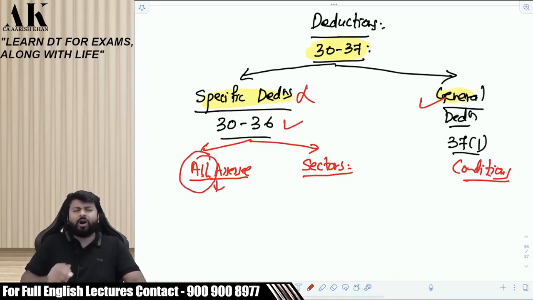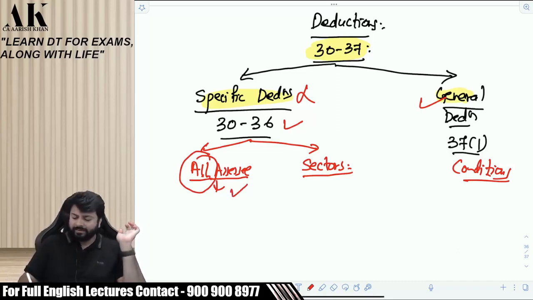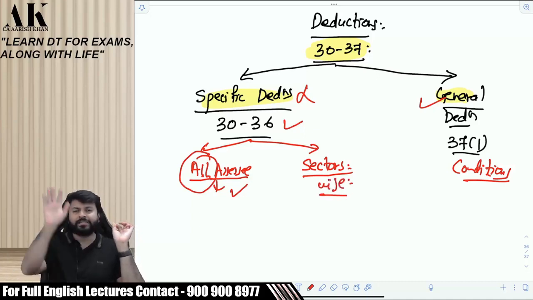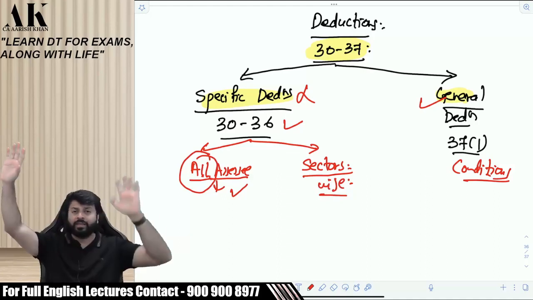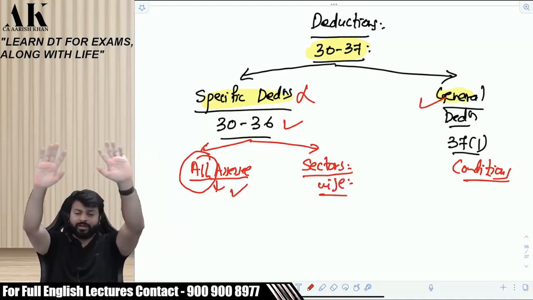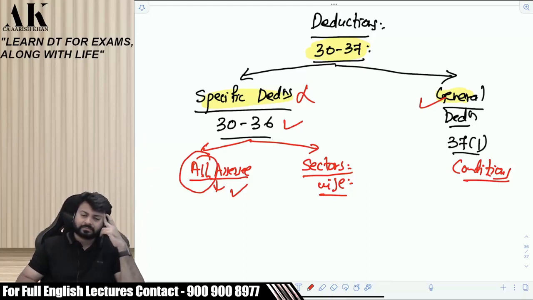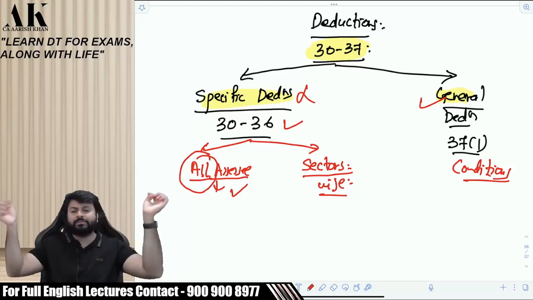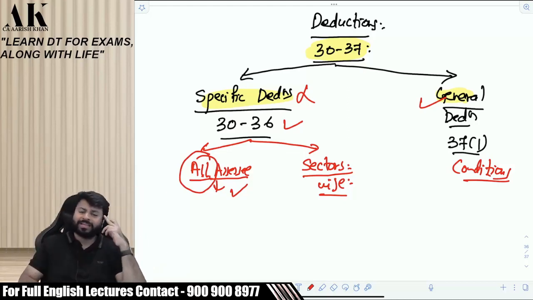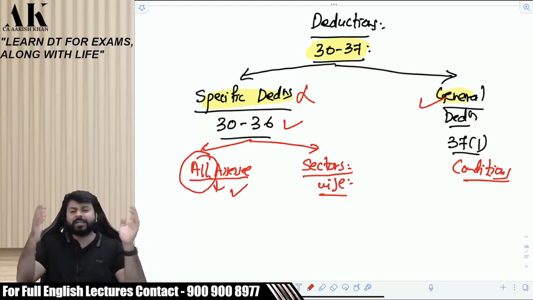Now, in specific deduction, there are 2 categories of deduction. One which is available to all assessees. When I say all assessees, whoever is doing business and profession can claim this deduction. And second, which is available to sectors. Sectors means this is sector wise. You might have done it in CA Inter also, that if you are making a hospital of at least 100 beds, then you will get deduction. Do you remember that? That is sector wise deduction. That if you are doing some scientific research, then you can get the benefit. Do you remember that? That is sector wise benefit. That is not available to all assessees, but is given to certain sectors. Is it clear to all of you?